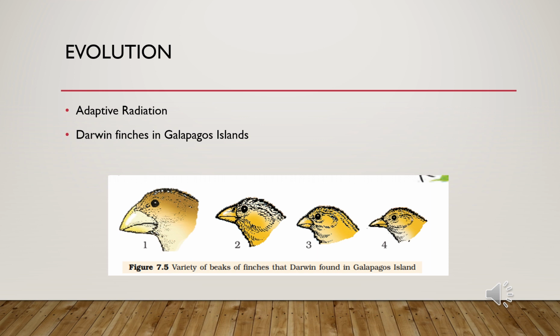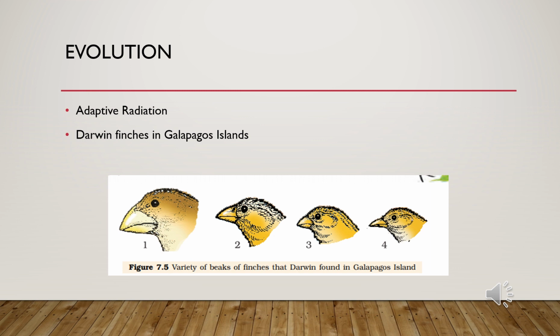There, Darwin's attention was drawn to some finches present on the islands, which were designated as Darwin's finches. What was the specialty there? These finches did not go anywhere for their feeding habits, but they had changes in the shape of their beaks. The first one you are watching is the cactus feeding finch.